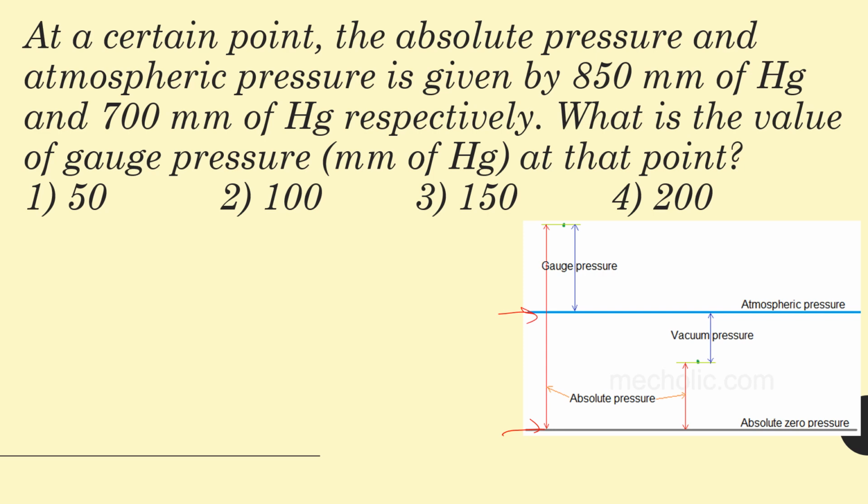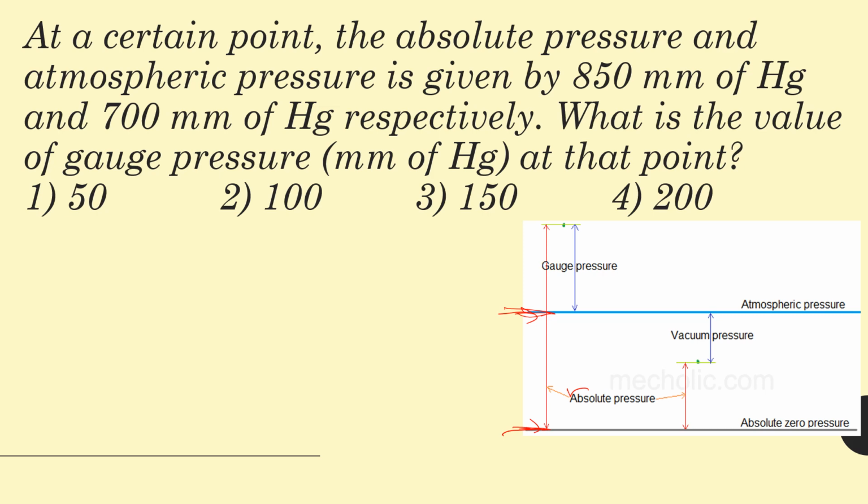Pressure at absolute zero datum is zero, and at the other datum is the atmospheric pressure exerted by the atmosphere. If the measurement is from absolute zero, it is known as absolute pressure.